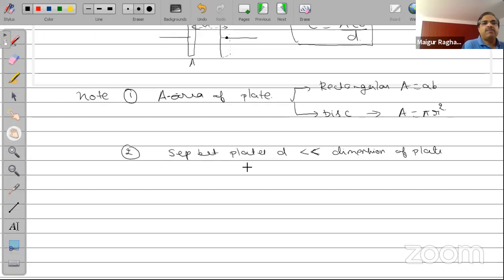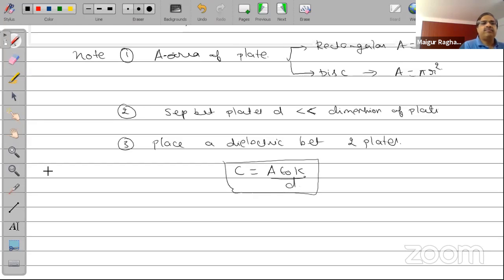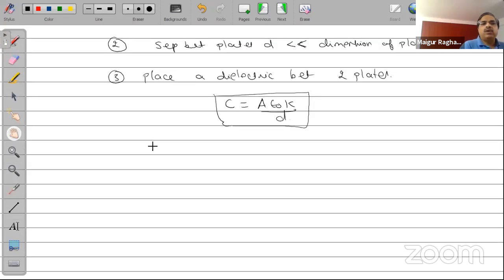And then you'll also find that if you place a dielectric between the two plates, then the capacitance will be equal to A epsilon naught K by D. Now, if air is between the plates, air also is a good dielectric medium, then the capacitor is called the air capacitor.